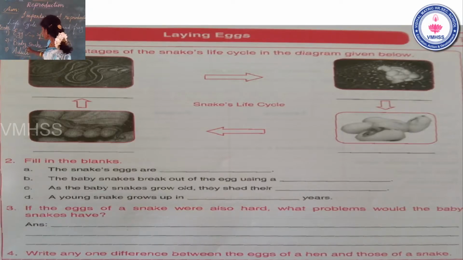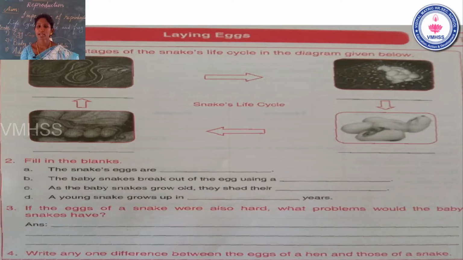Again, we can see that the first answer is soft. The second answer is special egg tooth. The C question answer is skin. And the D question answer is 2 to 4 years. Okay students, next we see the third question.